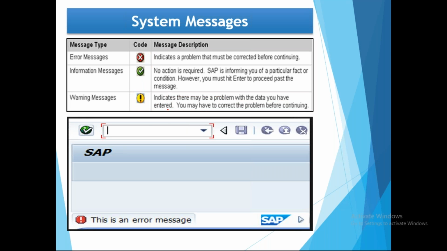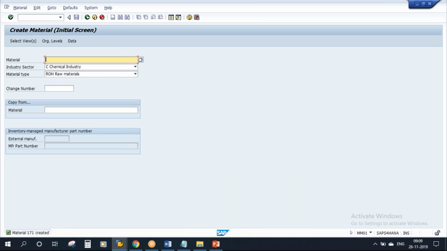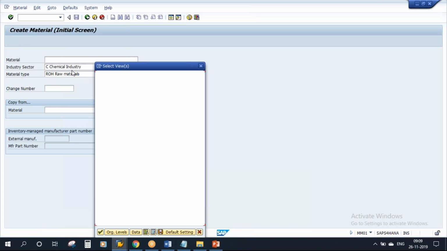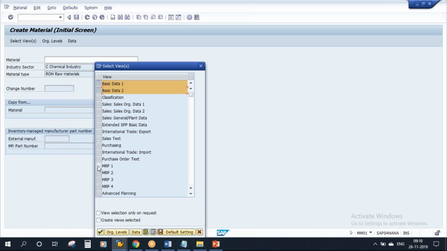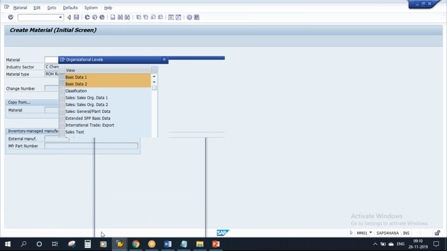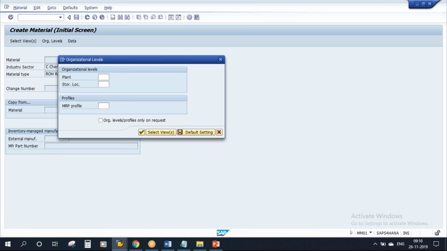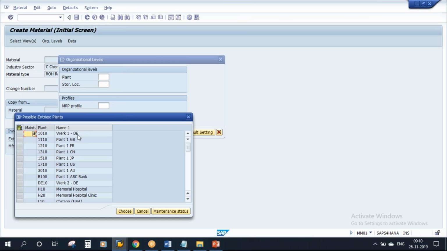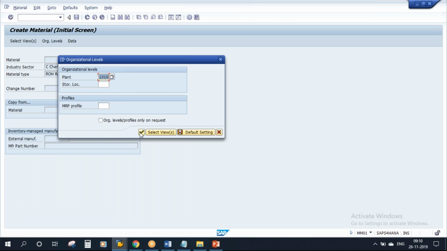Okay, so I'll show you that. Let me see what happens. I'll try to create one more material. Let's see what happens. So let me take this plant.